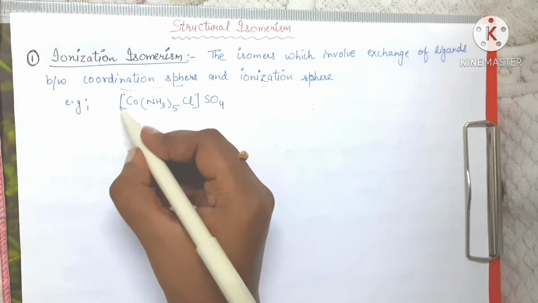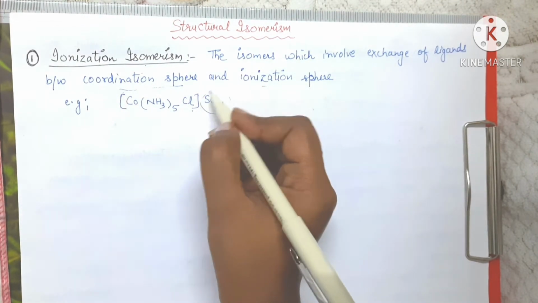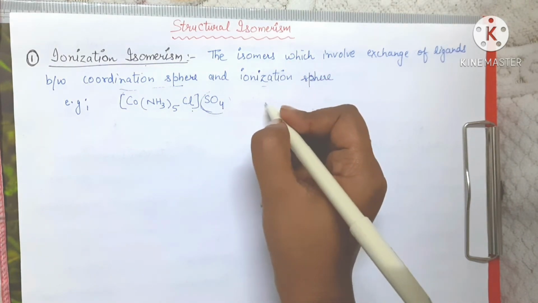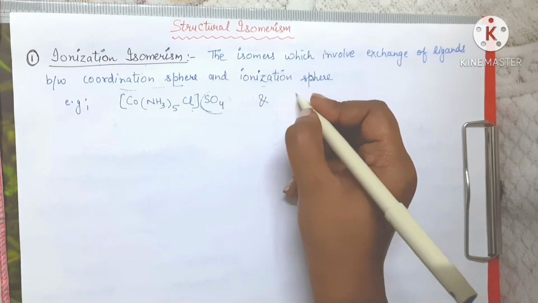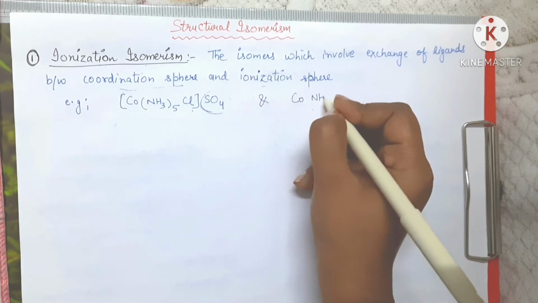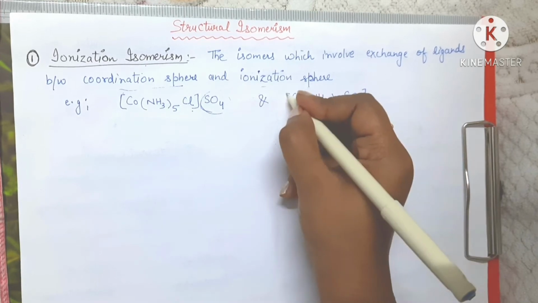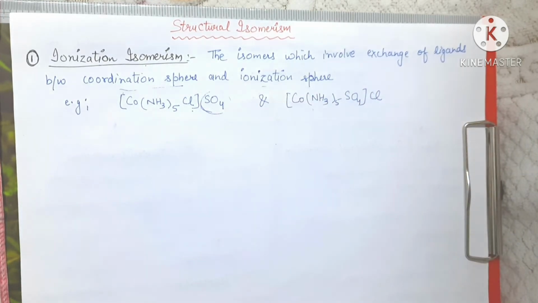So this is the coordination sphere and this is the part of the ionization sphere. And also we have one more complex which is [Co(NH3)5SO4]. This time Cl is outside this coordination sphere, that is in the ionization sphere.